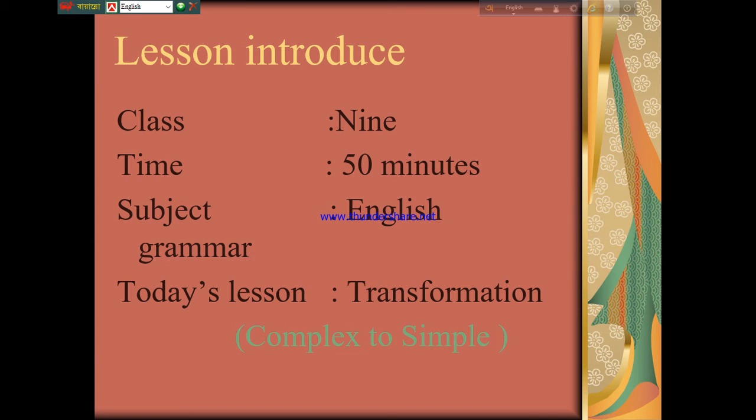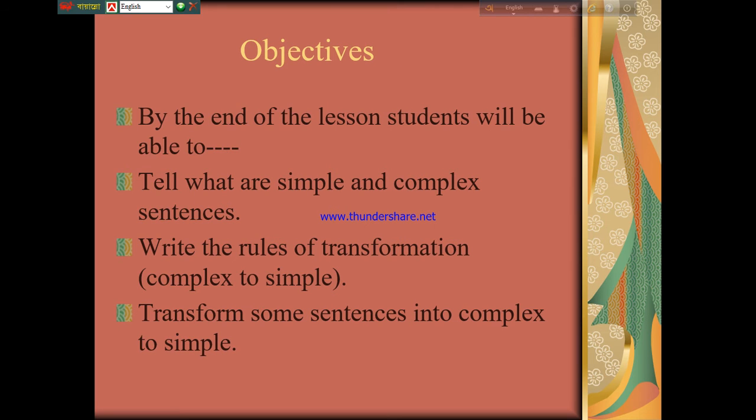Lesson introduction. It is for class 9, time 15 minutes, subject English grammar. Today's lesson: transformation, complex to simple. Learning objectives. What we will learn here. By the end of the lesson, students, you will be able to tell what are simple and complex sentences, write the rules of transformation, complex to simple, and transform some sentences from complex to simple.